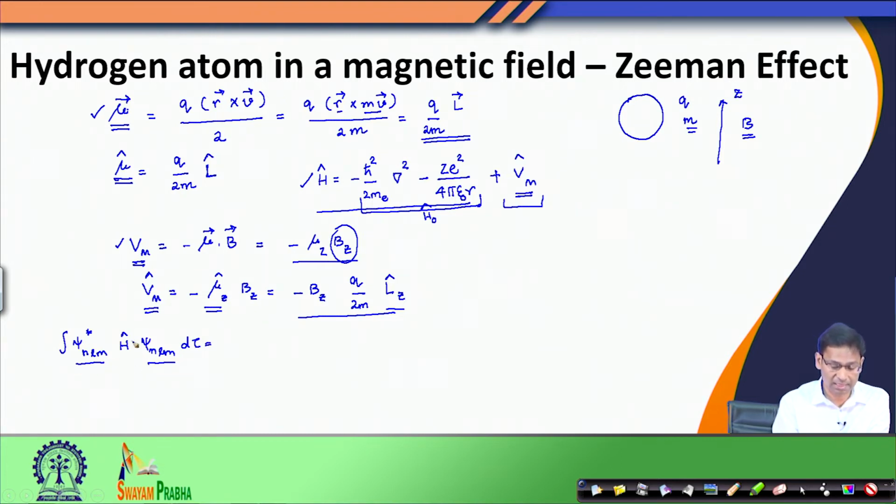Now we see that this Hamiltonian has two terms. The first term plus the second term.